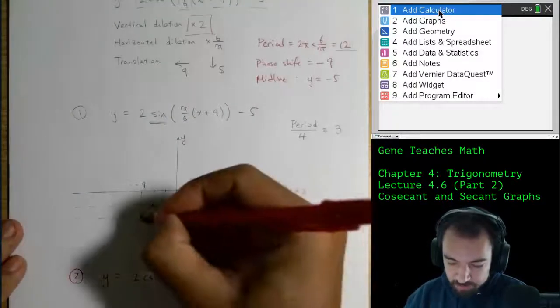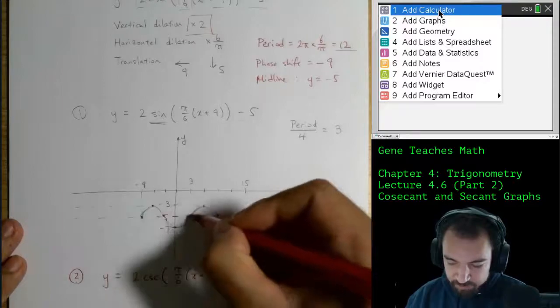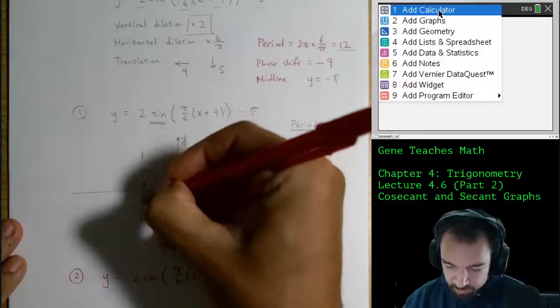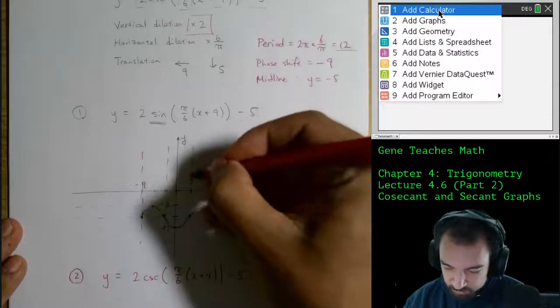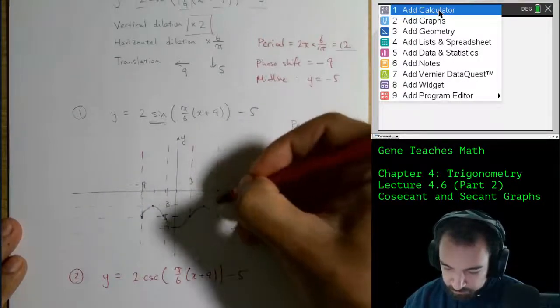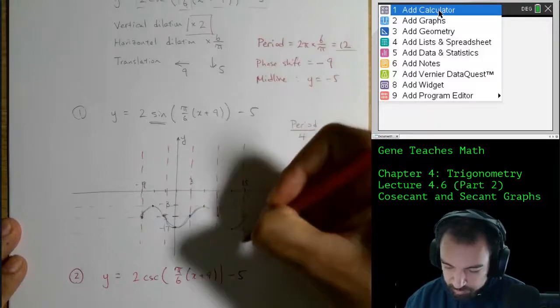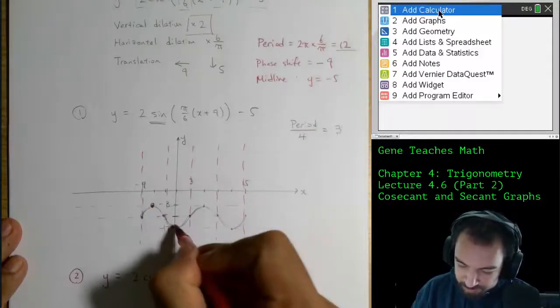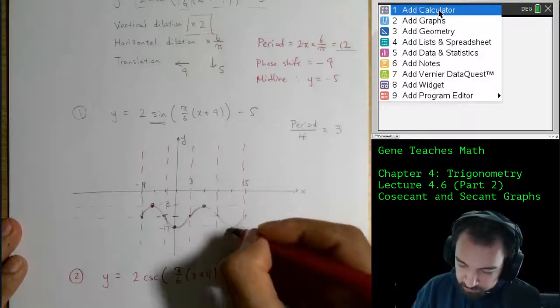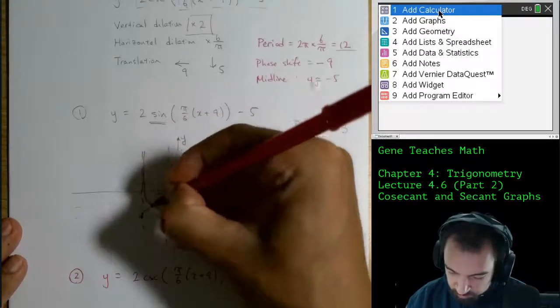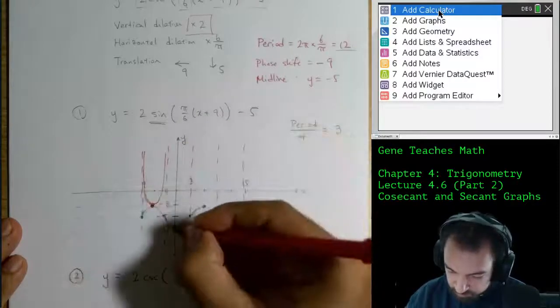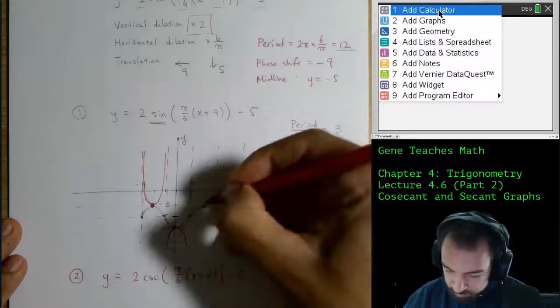So wherever the sine graph hits the midline, the cosecant graph will have a vertical asymptote. And then wherever the sine graph hits the maximum or minimum, we're going to have overlap, and then we just draw toward the vertical asymptotes, like this.